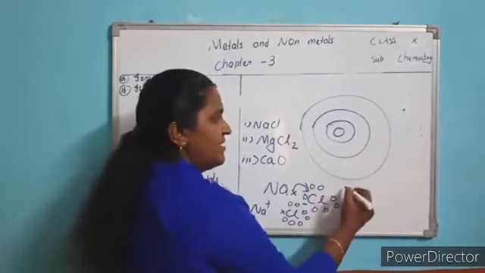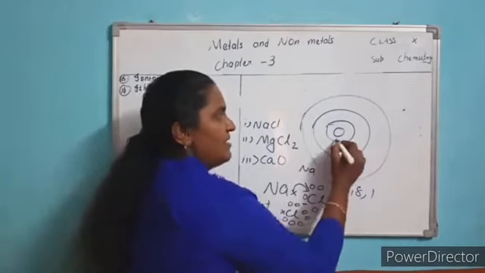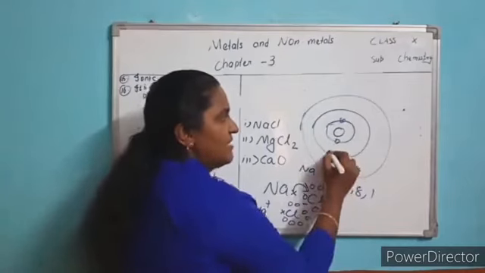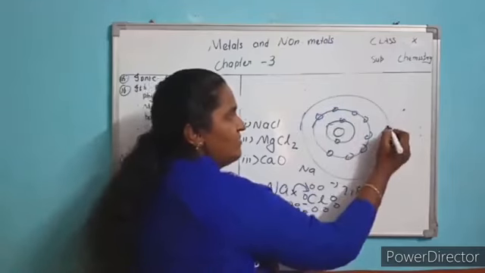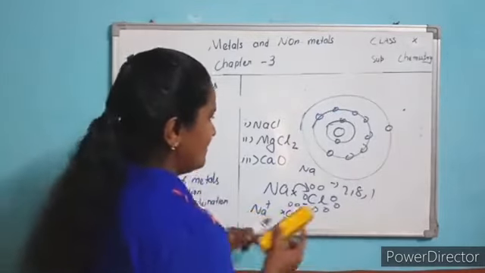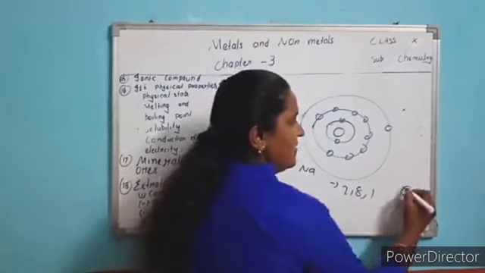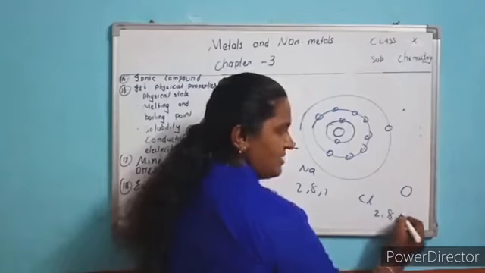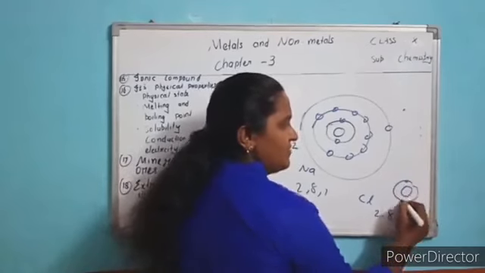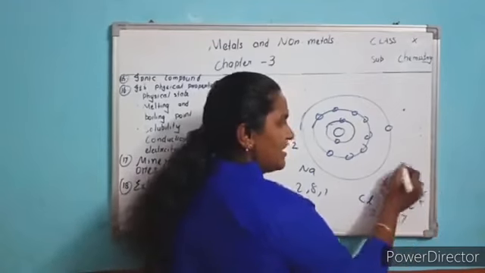See here, 2 electrons are there. Electronic configuration you know. First you write the electronic configuration. First shell it is 2, second shell it is 8, and the last shell it is 1. Okay. The same way chlorine you have to draw. In the middle the nucleus. Chlorine electronic configuration is 2, 8, 7. First shell it is 2, second shell it is 8, and the last shell it is 7.